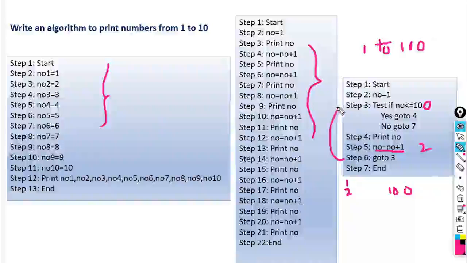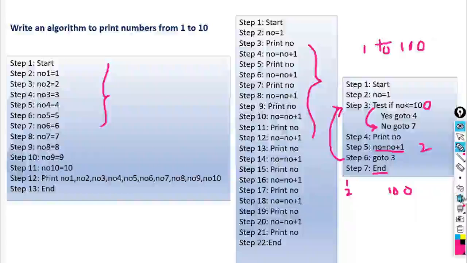When it becomes 101, it will check whether 101 is less than or equal to 100. Is it true or false? It is false, because 101 is not less than 100. So it takes your control to step number 7. What is step number 7 here? End. So it will take your control to the end of the algorithm.